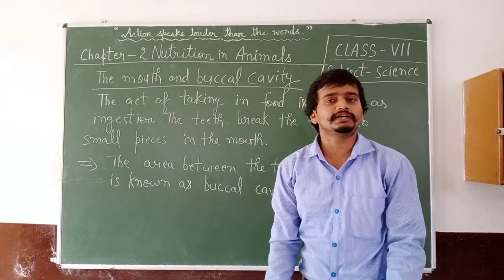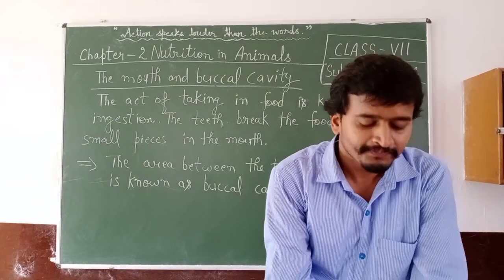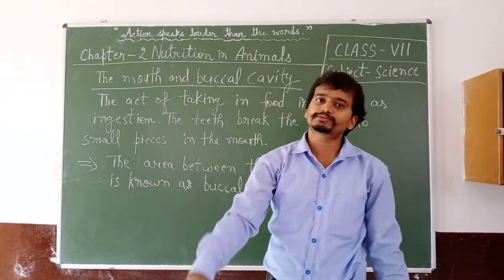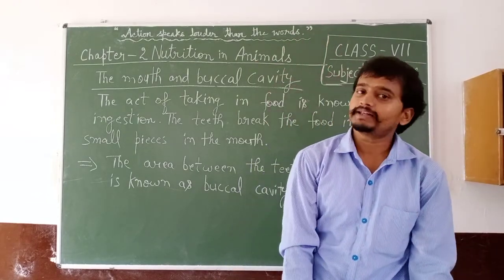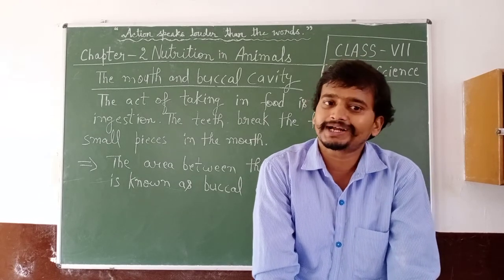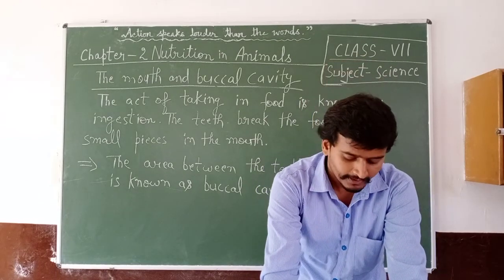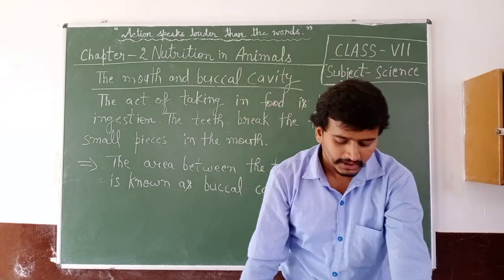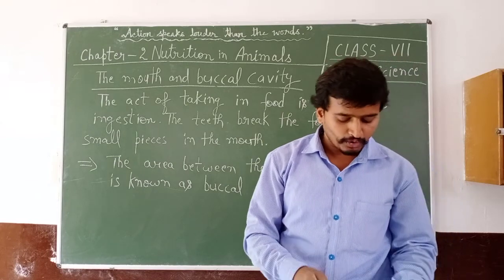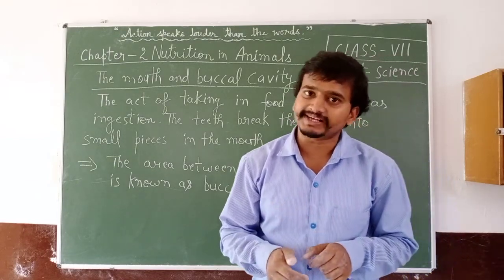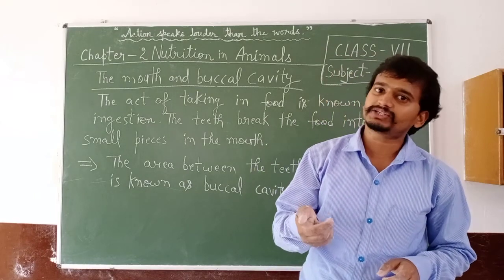Next, we will study types of teeth. We have four different types of teeth. An adult human can have a maximum of 32 teeth. There are 4 incisors, 2 canines, 4 premolars and 4 or 6 molars in each jaw.